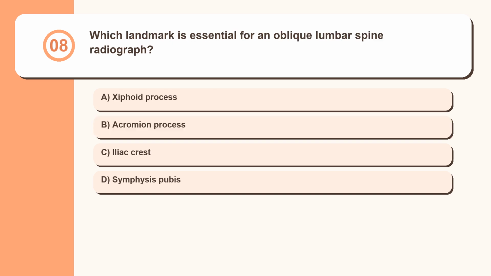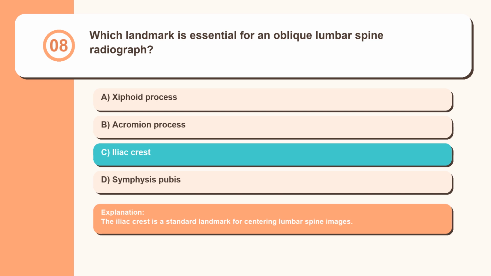Question 8. Which landmark is essential for an oblique lumbar spine radiograph? Xiphoid process, acromion process, iliac crest, symphysis pubis. The iliac crest is a standard landmark for centering lumbar spine images.